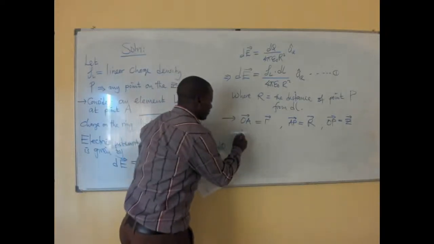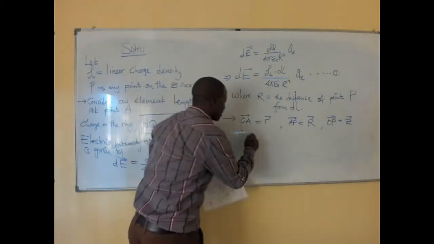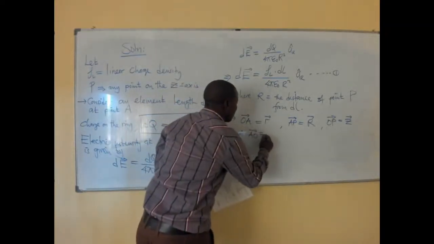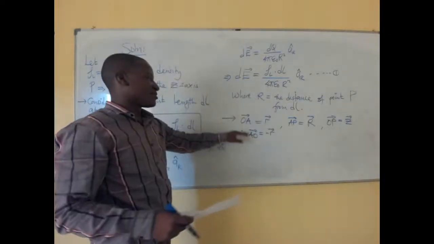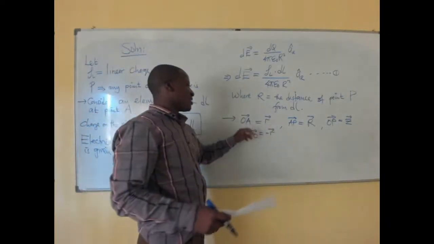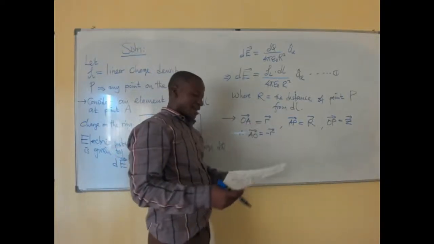Therefore, AO must be equal to minus R. That is from vector analysis. If OA is R, AO must be equal to minus R.